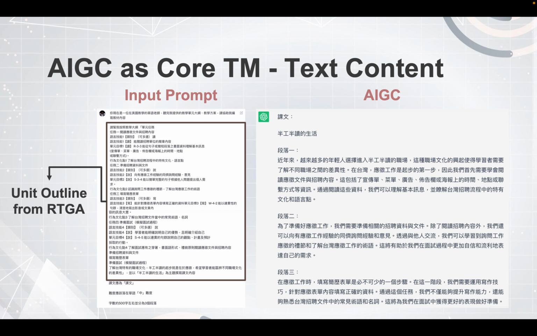Basically, we can see the text context based on the input prompt. I put a nomination, an identification for the generative AI, with an outline based on the RGTA in the middle. And at last, I put the format I want the text to be. It generates pretty well: the context subject is about a lifetime of working a part-time job, and it has 3 paragraphs and is well designed. However, I want to know whether it fits the proficiency level of TBCL.